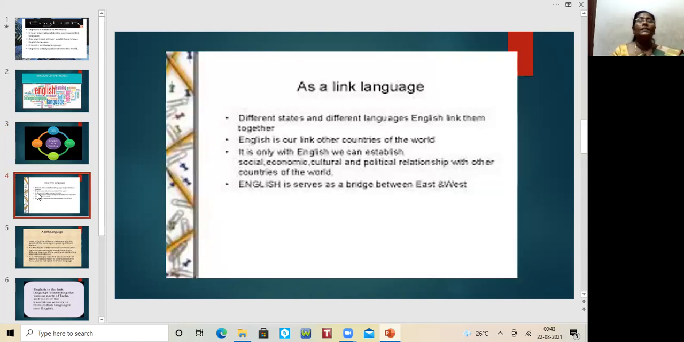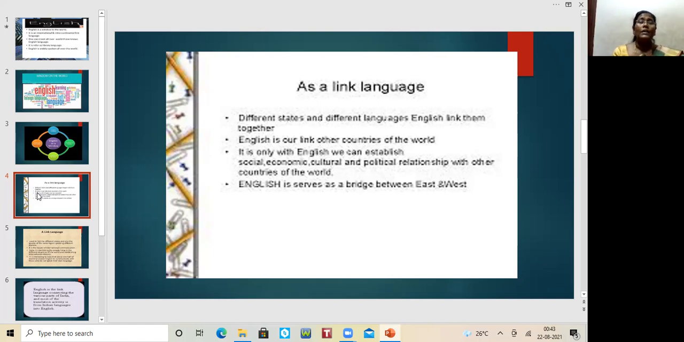And next, it is considered a link language. Why is English considered a link language? Different states and different languages are linked together through English. Link means we live in different places and speak different languages, so everything can be united. When I see a person who is unknown to me, I can have a link to him. I can have a conversation and a rapport with him if we both know English. For example, when I speak Tamil and the other person I meet speaks Telugu or Hindi or whatever it may be.